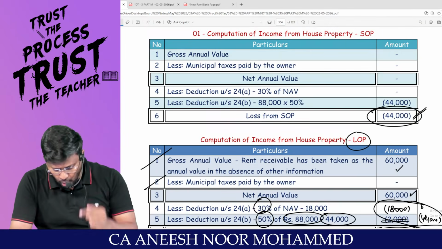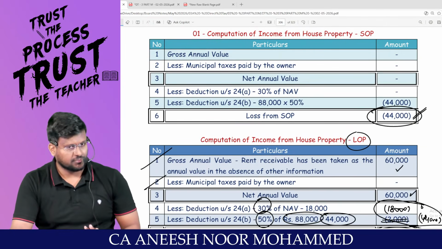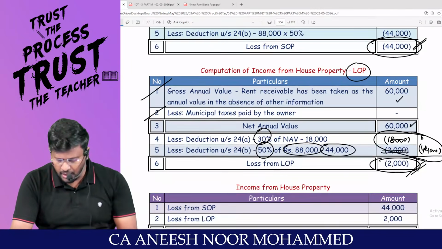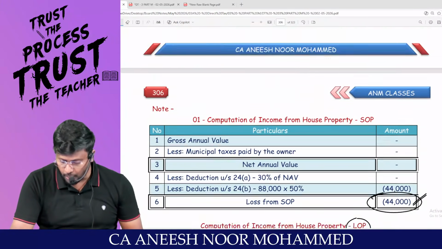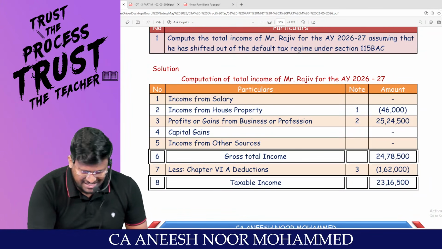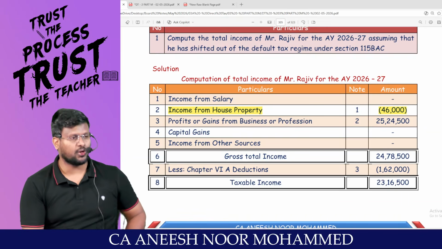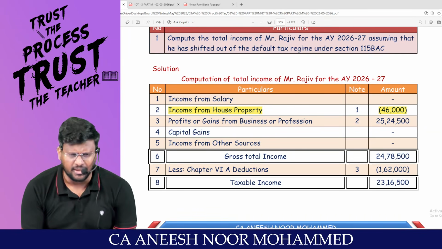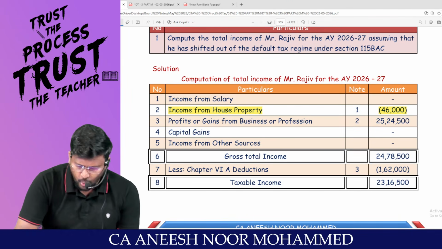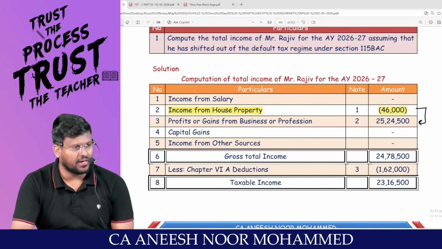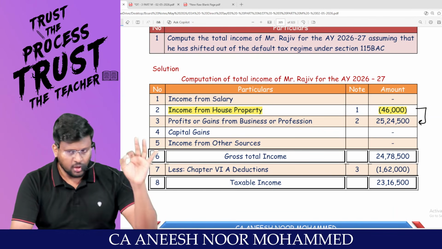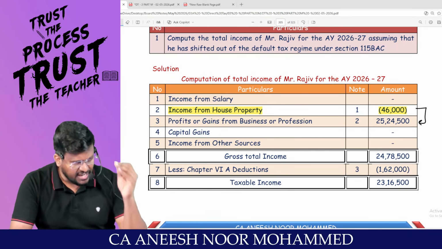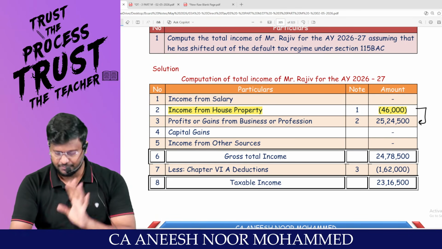So here also loss, here also loss. So 44,000 plus 2,000 comes to 46,000 is the income from house property loss. Since you are going to travel through the optional tax regime, you can do indirect adjustment with the other heads of income. Because under the optional tax regime, loss from house property can be set off against any head of income up to an amount of 2 lakh.